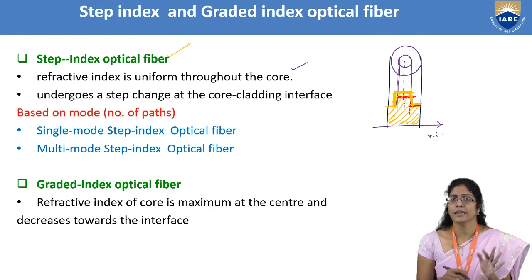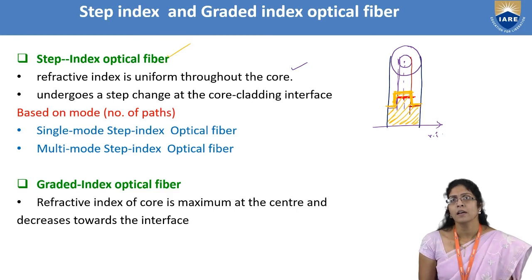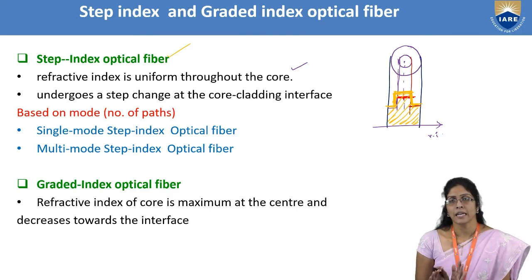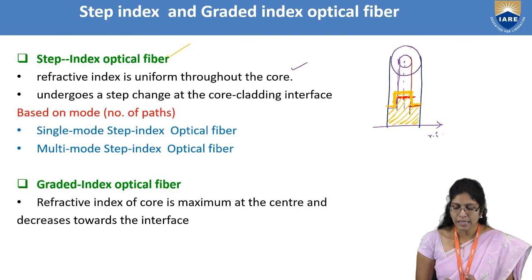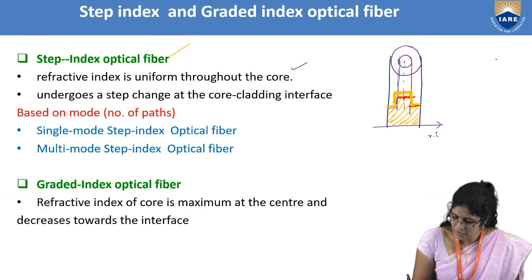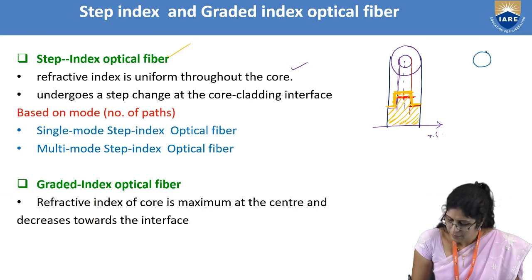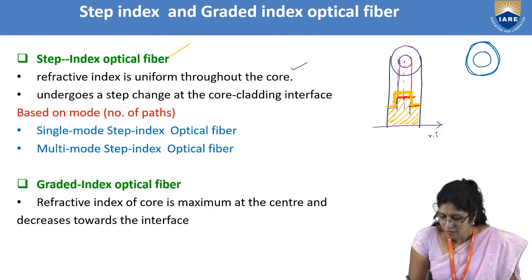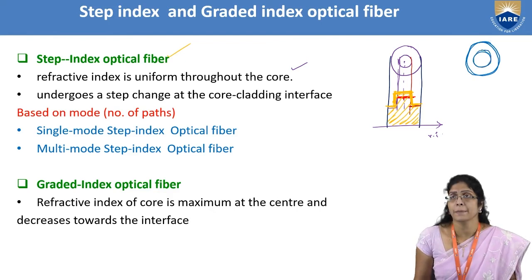Based on the number of modes, you will again see it as single mode step index optical fiber and multi-mode step index optical fiber in my coming lectures. And what will happen to a graded index optical fiber? Let me now consider a graded index multi-mode fiber, which has a greater core diameter.